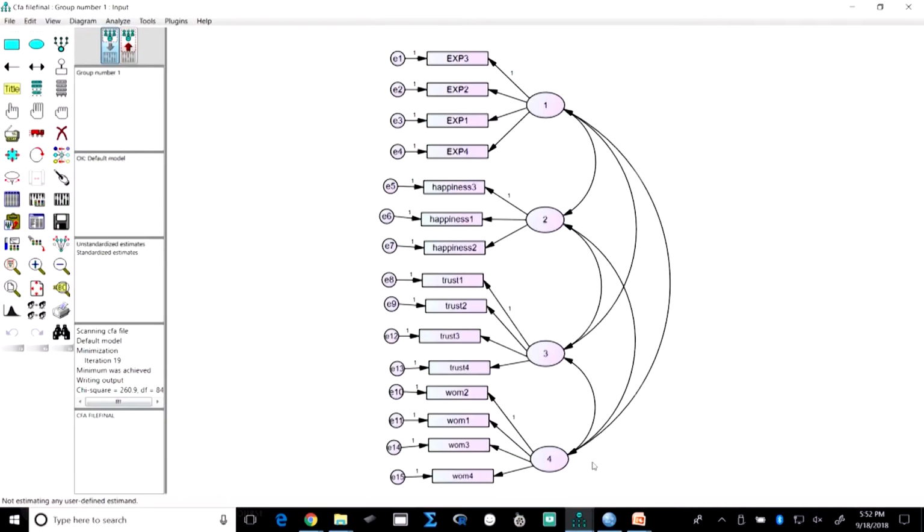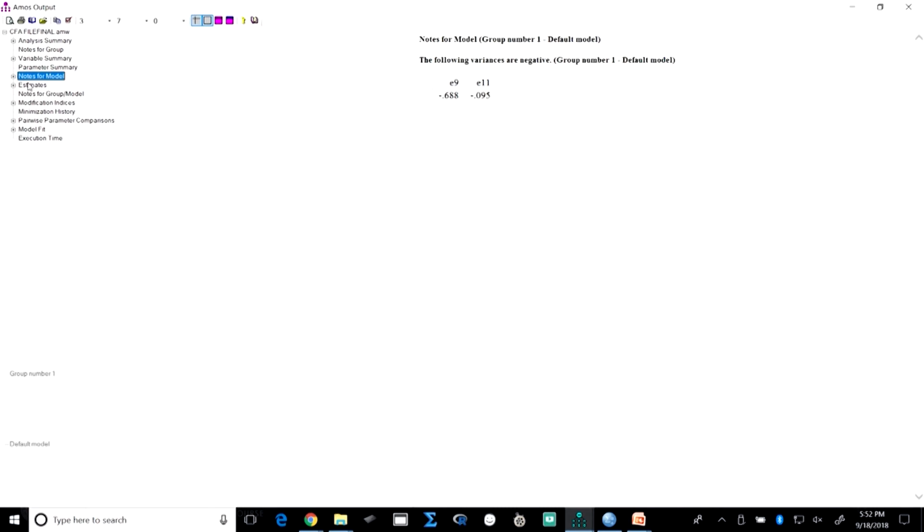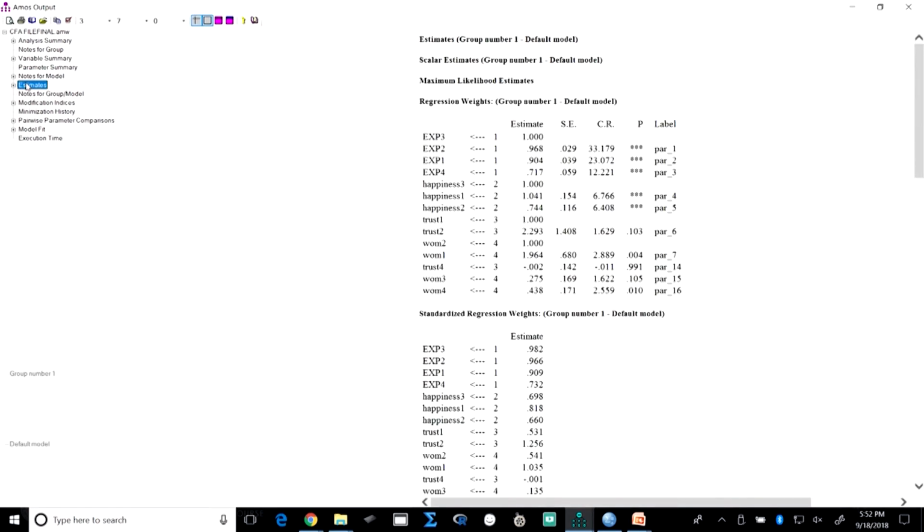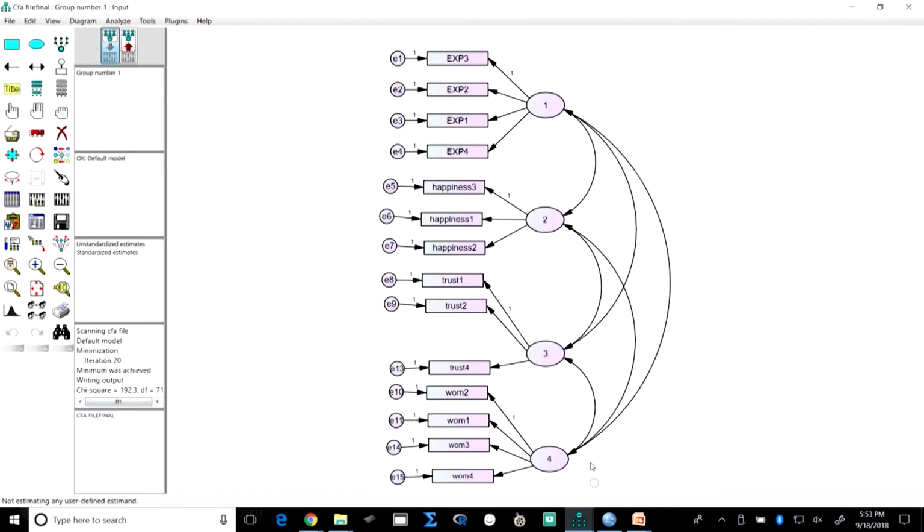Okay. So, when you find this, what you can do is go to this and drop trust 3, I think it was trust 3, right. So, you can delete it from here and, keeping other things the same, you can rerun the model, right. So, this is also a good way to understand how to improve your model. Now, let us see the estimates. There are a few, for example, trust 4 is also there. So, you can check. Every data set is different. So, when you do this, you can understand how to improve.